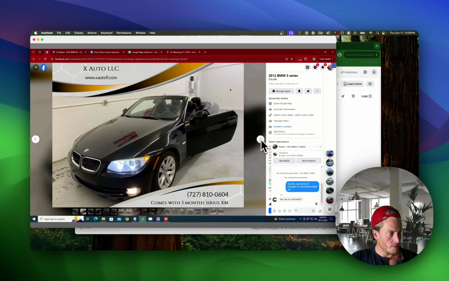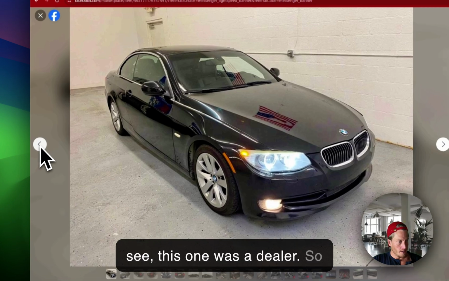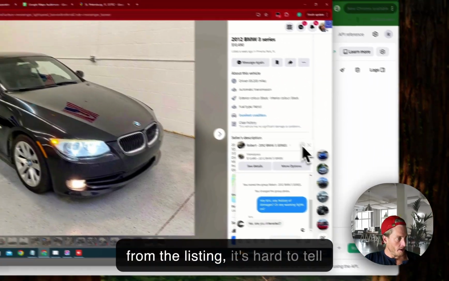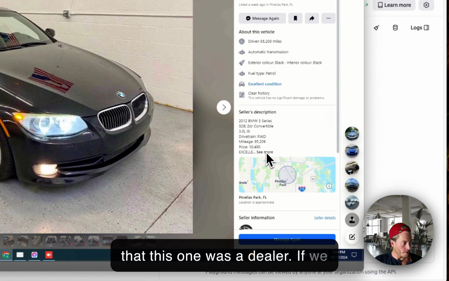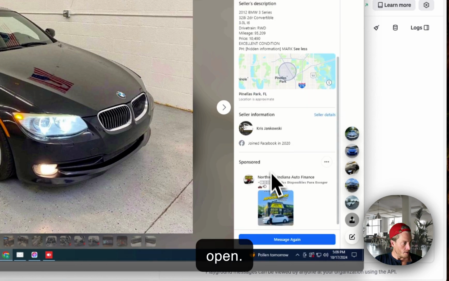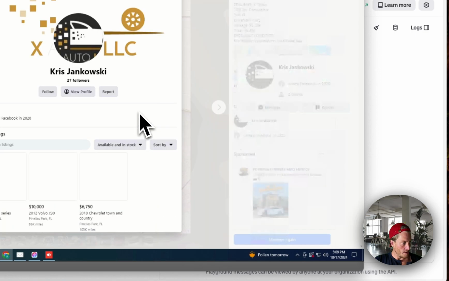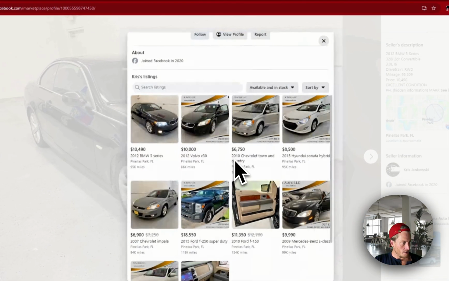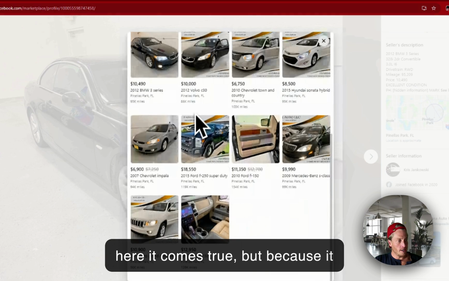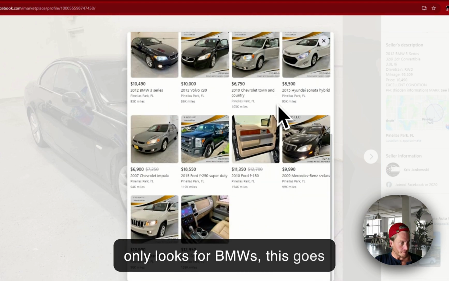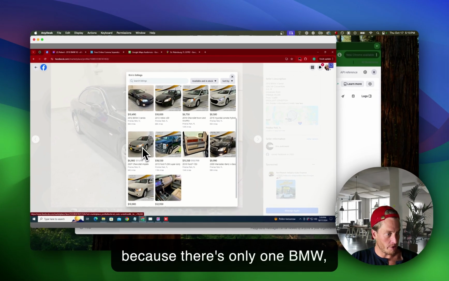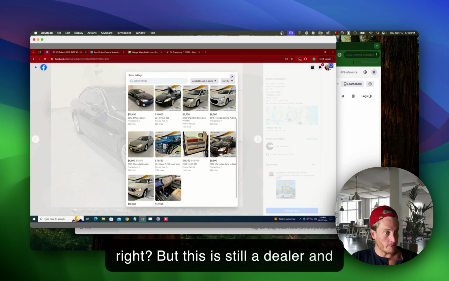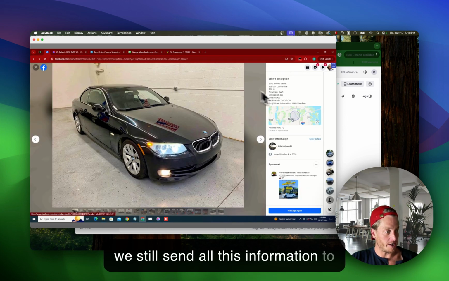Okay, I think this one was a dealer. So from the listing, it's hard to tell that this one was a dealer. If we open it, here it comes true, but because it only looks for BMWs, this goes through the regular bot filter because there's only one BMW, right? But this is still a dealer, and we still send all this information to ChatGPT.